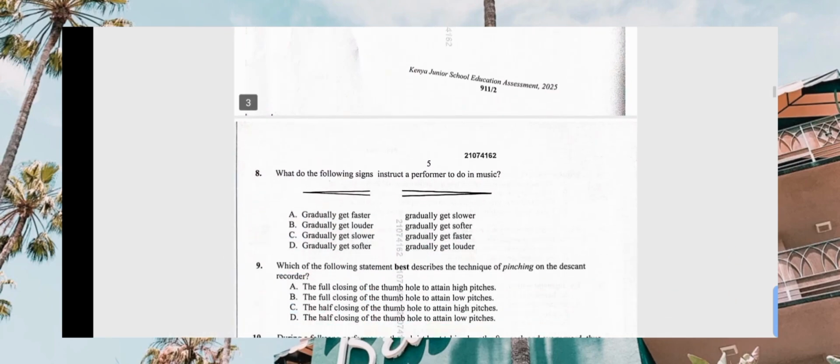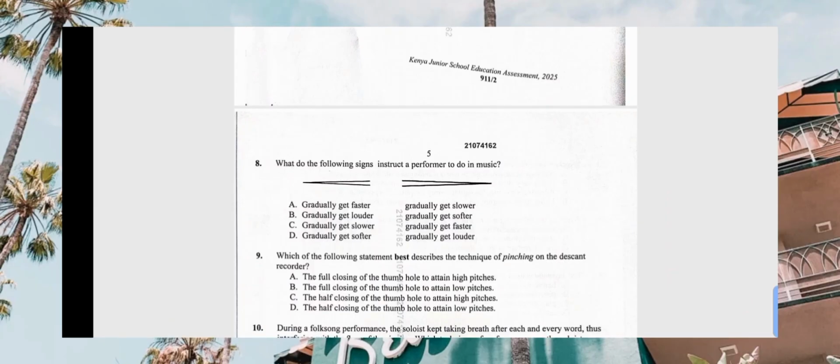Number 8. What do the following signs instruct a performer to do in music? One of them is diminuendo, which is also decrescendo, and another one is crescendo. Crescendo means gradually increase in voice, then decrescendo, gradually decrease in voice. Where the arrows join simply means the voice is very low. So the first one, you start with a low voice and progress to a higher voice. Then the second one, you start with a higher voice, going to the lowest voice.